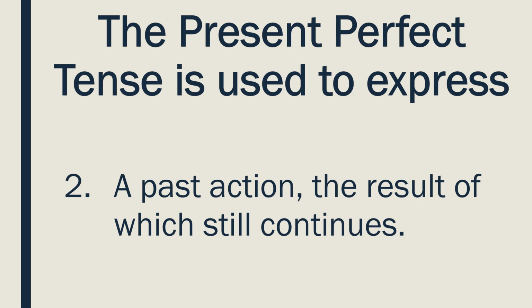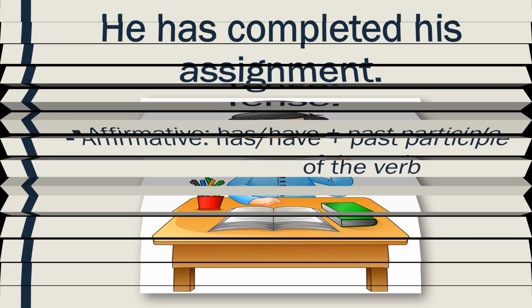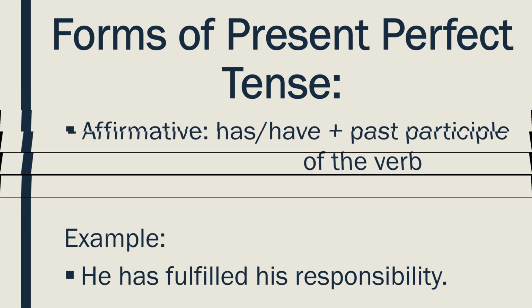For example, he has completed his assignment. To express an affirmative sentence in present perfect tense, we use has or have with past participle of the verb. For example, he has fulfilled his responsibility.